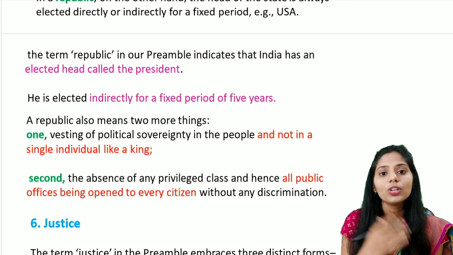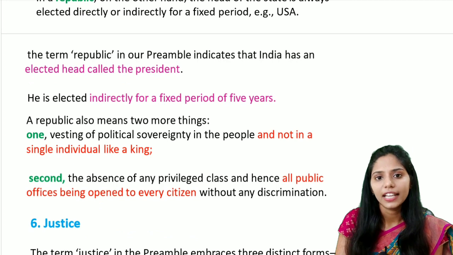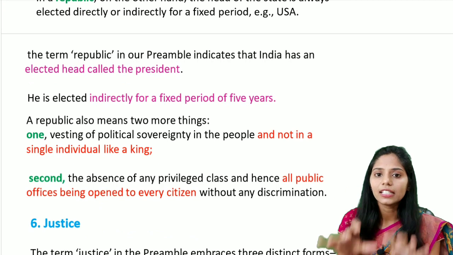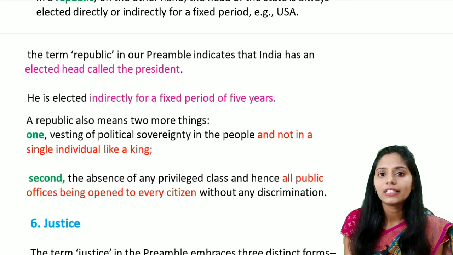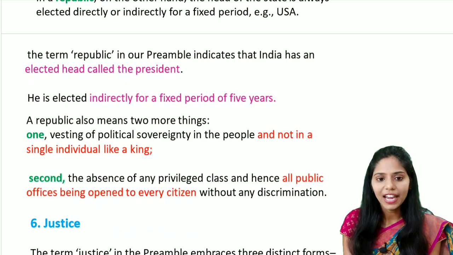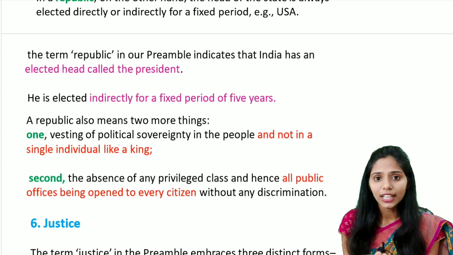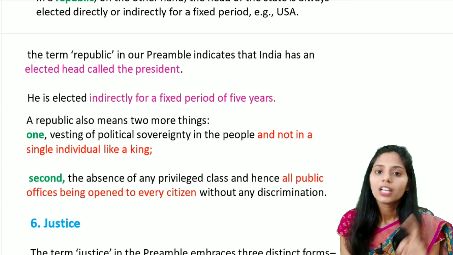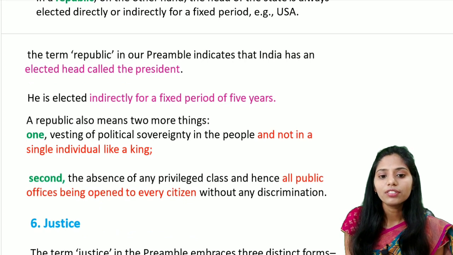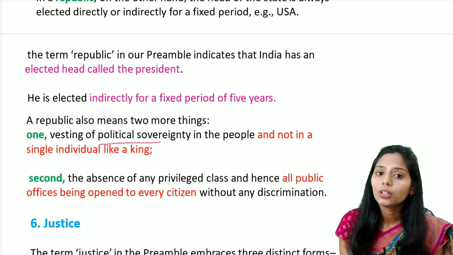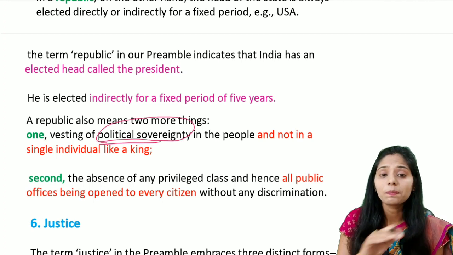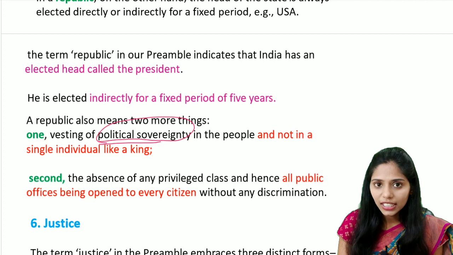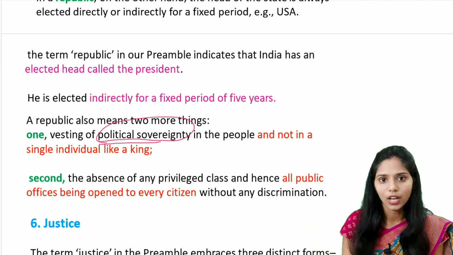And if you see the prime minister, who is directly elected by the people, the real executive. So either we have the directly elected or indirectly elected for a certain period of time, it is called as republic. And if you see the time period or the tenure for this prime minister or the president, it is for 5 years. And the republic also say about the two important things here. The first important one is the vesting of the political sovereignty in the people and not in the single individual like the king. So there is a political sovereignty which is present in the people, not in a single individual, that is a king, that is seen in the monarchy.